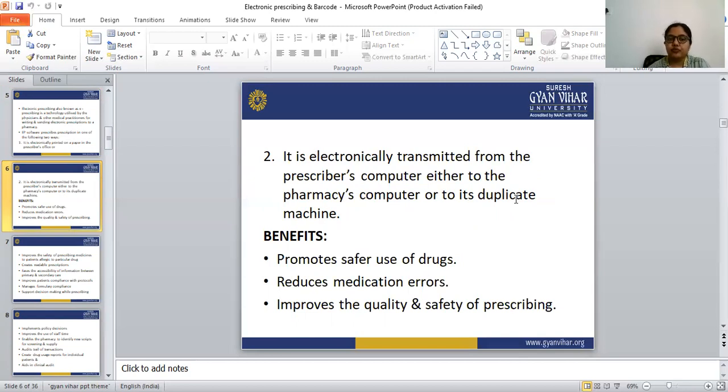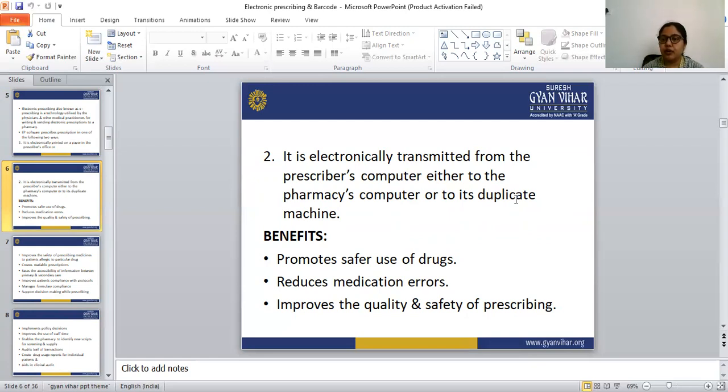Okay, so let's see the benefit of this electronic prescription. The electronic prescription promotes safer use of the drugs. There is a chance of fewer errors because we are using a computer here. With the help of the computer the chance of error is very low. So it promotes safer use of the drugs. And next, it reduces the medication error. Electronic prescription reduces the medication error.